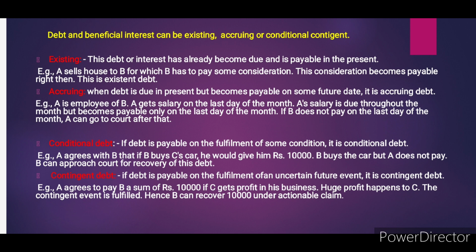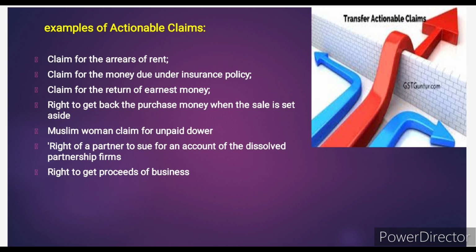You can understand better. Guys, examples of actionable claim: claim for the arrears of rent; claim for the money due under an insurance policy; claim for the return of earnest money; right to get back the purchase money when the sale is set aside; a share in partnership when the partnership is dissolved; a Muslim woman's claim for her unpaid dower; right to get proceeds of business. These, guys, are examples of actionable claim, which come under actionable claim.